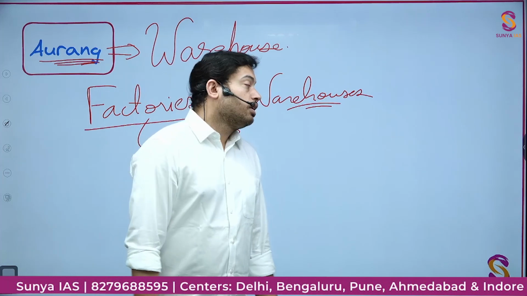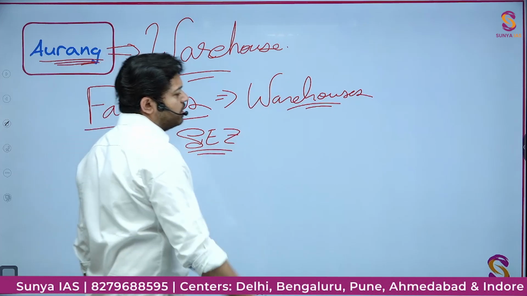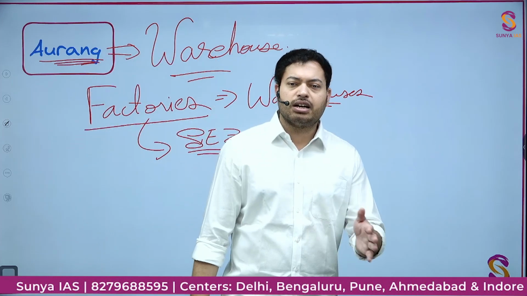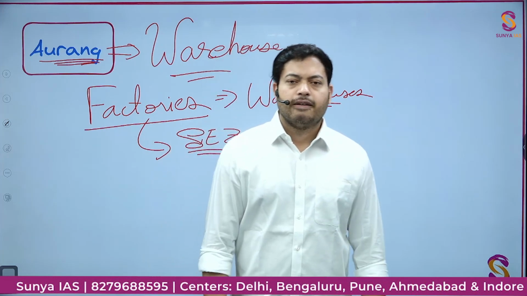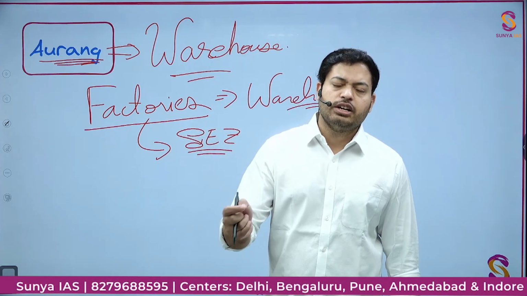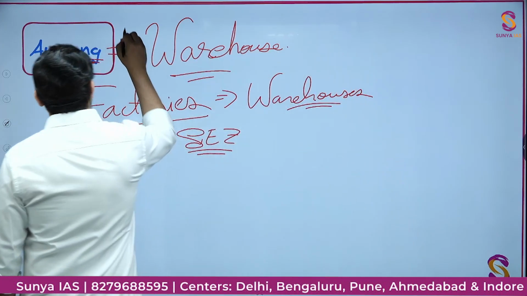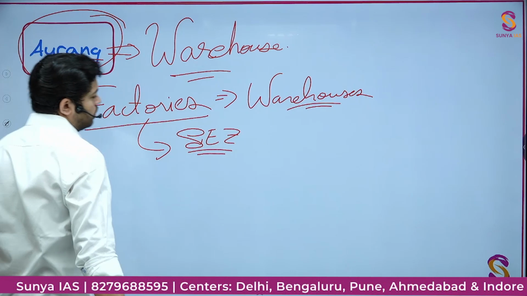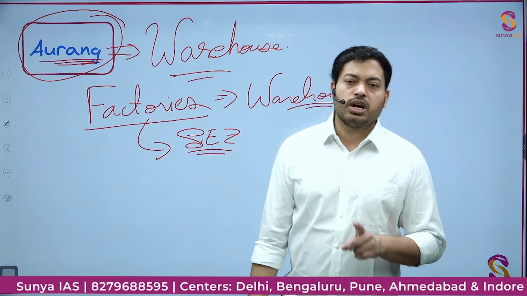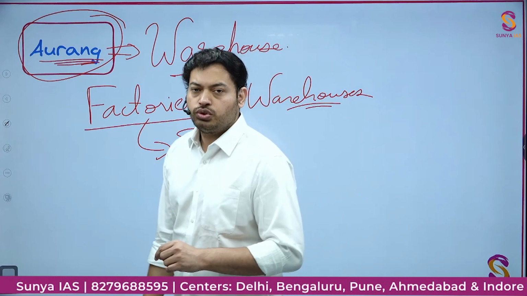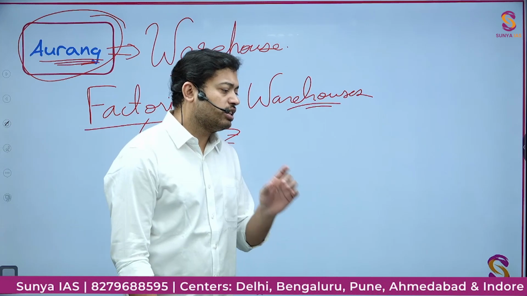Okay, now obviously inside the factories what is going to be there? If basically they are a trade center where all the exchange is happening, they need to have a huge number of warehouses, and that is what they had. These warehouses were called Orang. Okay, but originally that Orang word was also used for the treasury. Okay, the treasury, the Toshkhana.